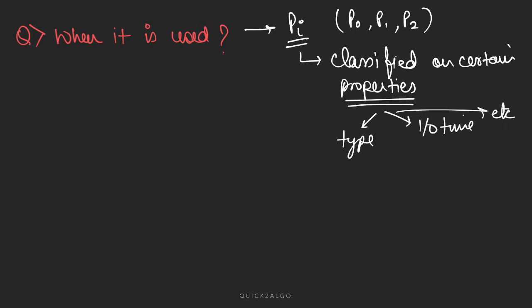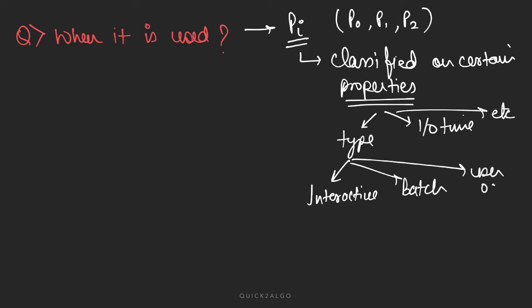Type of process can be of different kinds. For example, it can be a foreground process or a background process. It can be a system process. It can be a user process. It can be an interactive or batch process. So these are the types based on which we can classify the processes. Then we can use different queues and the multi-level queue algorithm to schedule those processes.